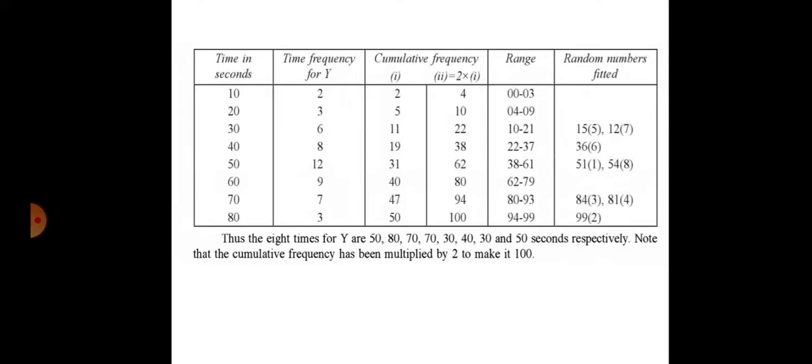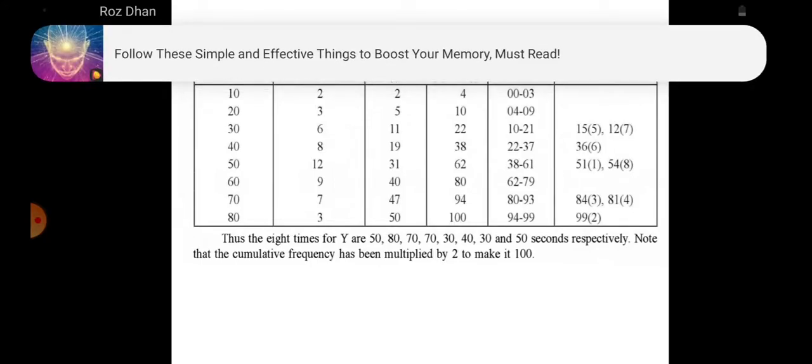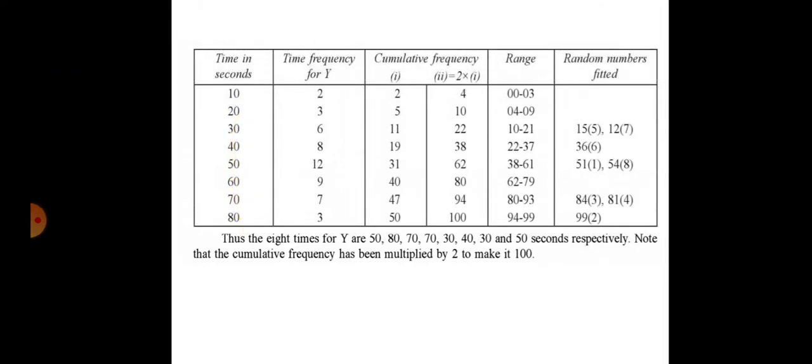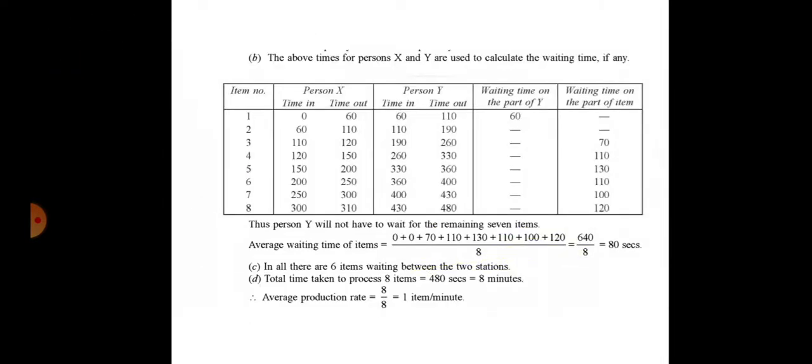And already we know that the cumulative frequency has been multiplied by 2 to make it 100. So this is a major note. So we fitted the random numbers. Also we calculated the time in seconds for each random number. Now you just look at the above two tables. You consider the above two tables. The above times for person x and y are used to calculate waiting time. Now you note down time in and time out for x and y.